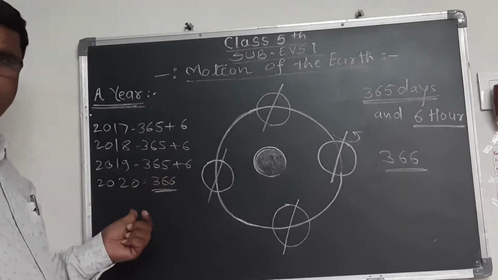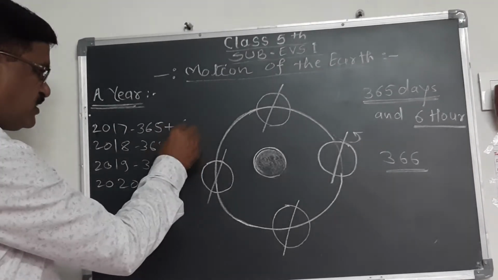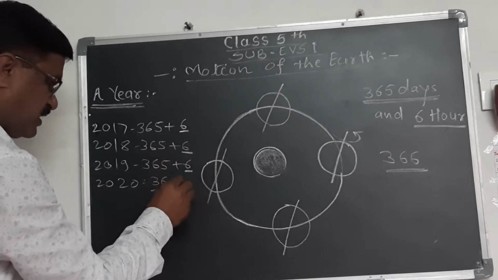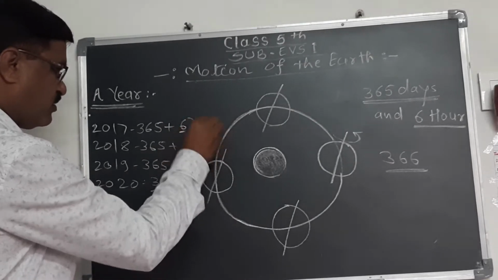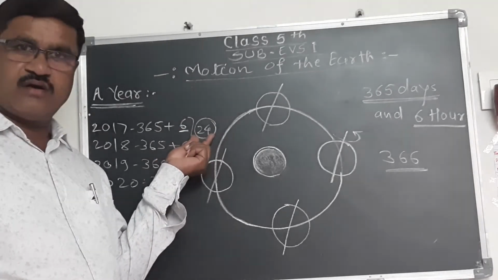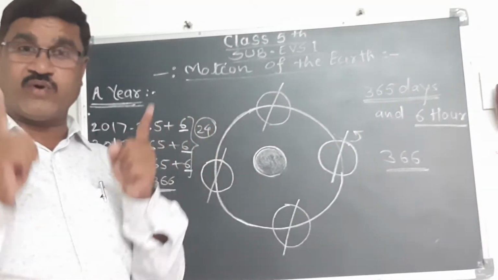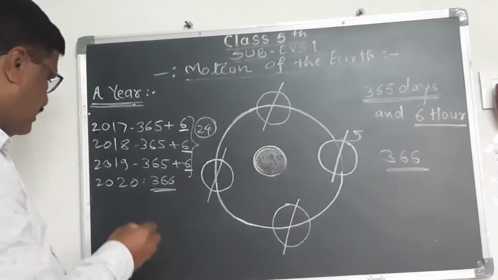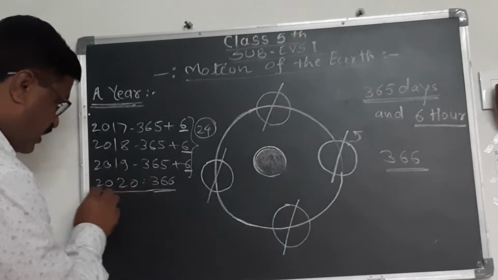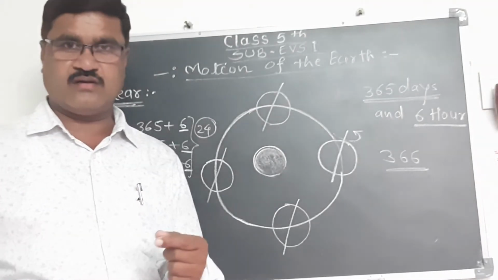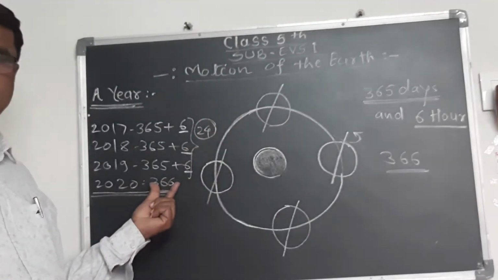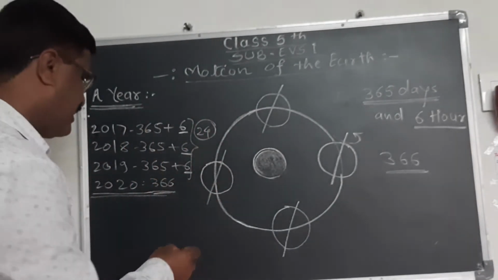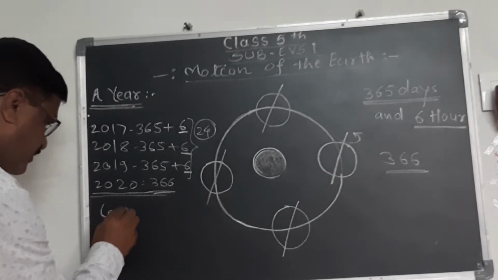How does it come? This 6, this 6, this 6, and in this year also 6. Together they make 24 hours, and 24 hours means 1 day. That's why after every 4 years the year becomes 366 days, and that year is called a leap year.